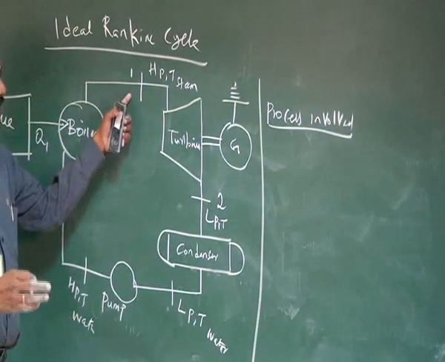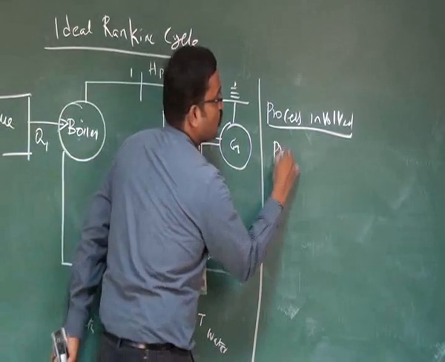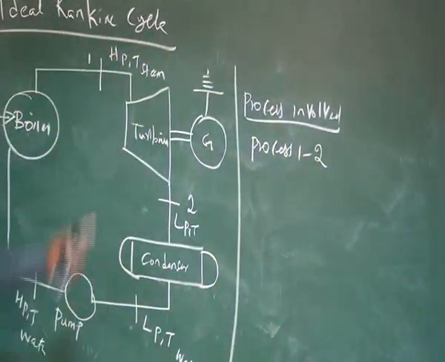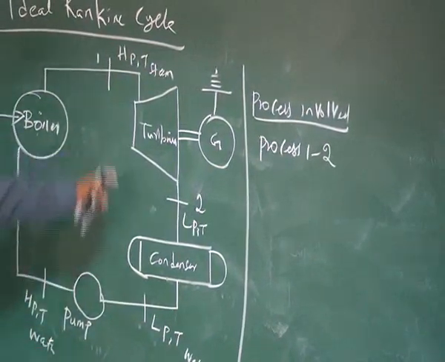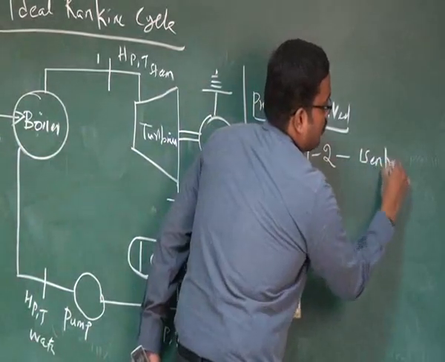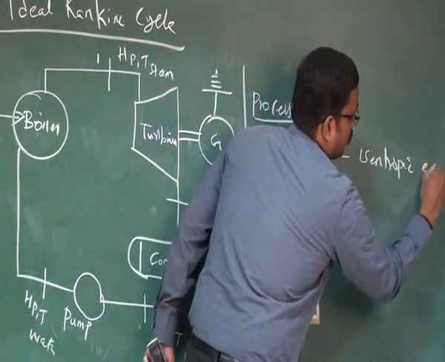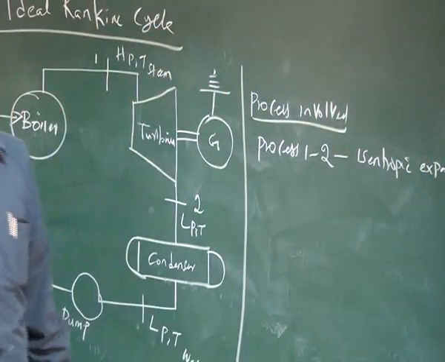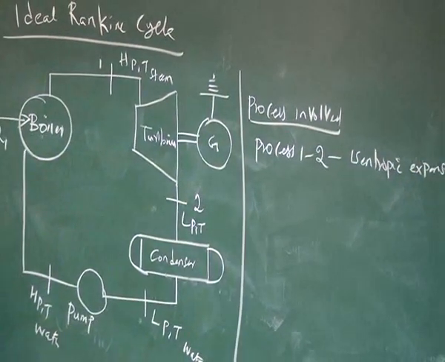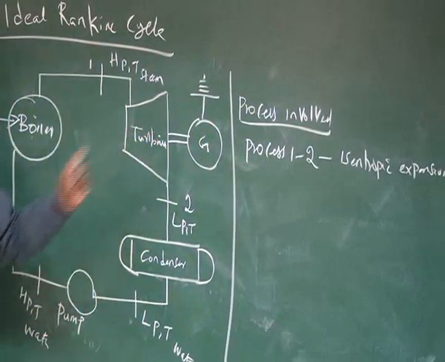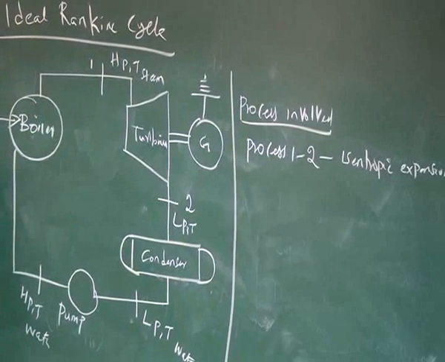So we mark the state. The process 1 to 2, state 1 to 2, is nothing but isentropic expansion. That means it's a reversible adiabatic expansion. There is no heat loss between this system and the surroundings. This isentropic expansion, or reversible adiabatic expansion,